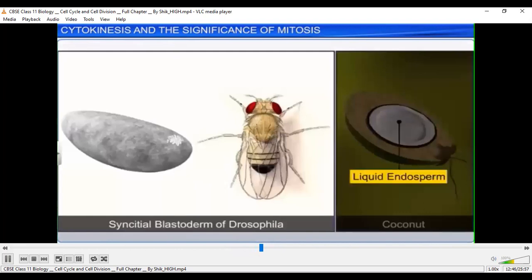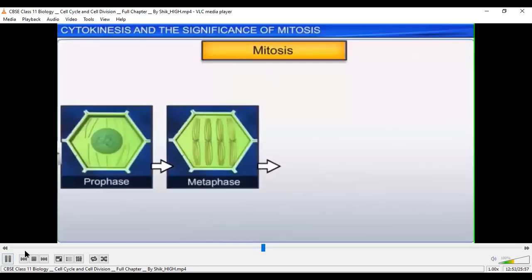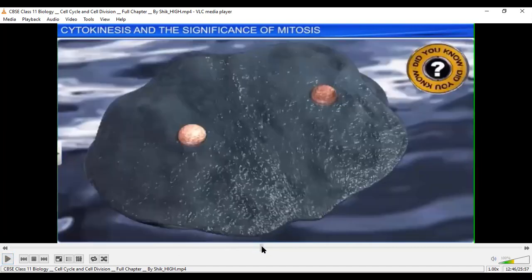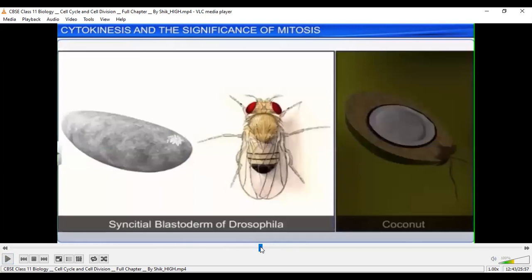And here you can look into this mitotic cell division in many other cases. In many other cases, in the sense, just now you studied about the syncytium condition, followed by, so here you could see the organisms, this Drosophila.